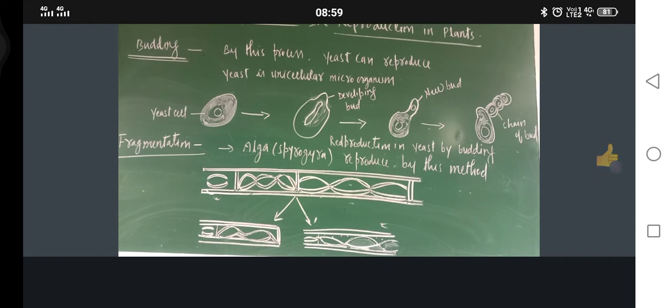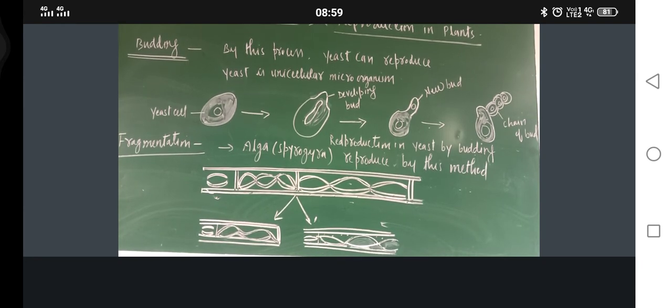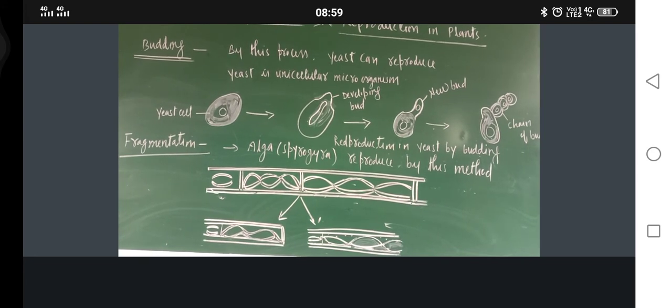Next method is fragmentation in alga. Now just see, where water gets stagnated, you might have seen green patches. Have you seen or not? Those green patches are called alga. And one of the examples given in our syllabus is Spirogyra. So those green patches are called alga, and one of the examples is Spirogyra. And Spirogyra or alga reproduce through fragmentation.